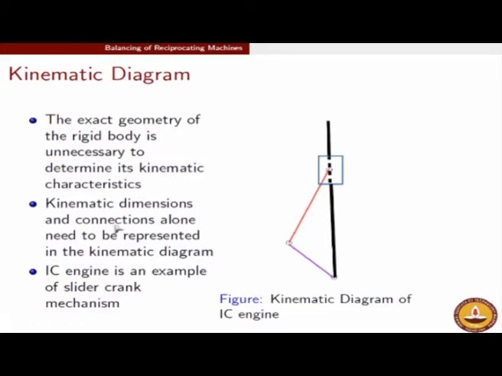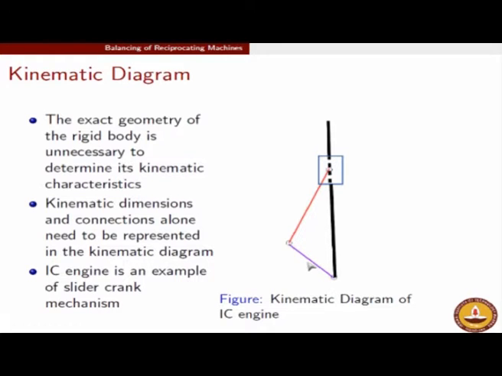Every other detail, like for example the color of your engine, is irrelevant for the kinematic study. If there is any friction, that is irrelevant for the kinematic study. Therefore, we do not wish to consider anything which is irrelevant as far as the kinematics is concerned. But yet this description is entirely and totally complete, because if you know what is happening at, let us say,